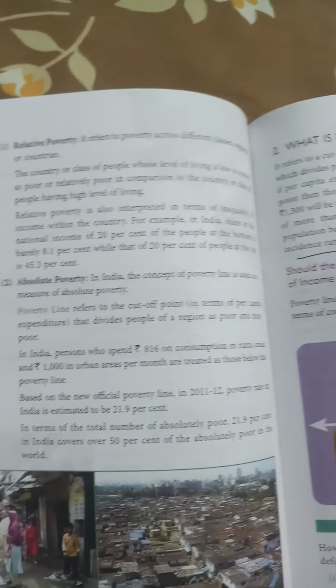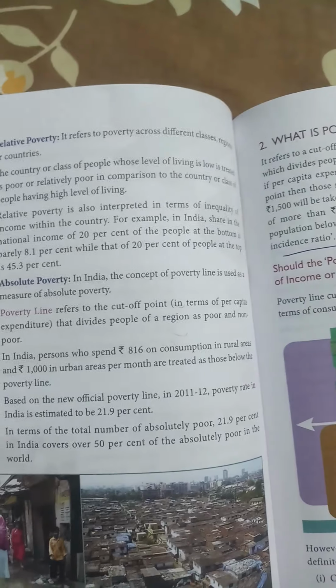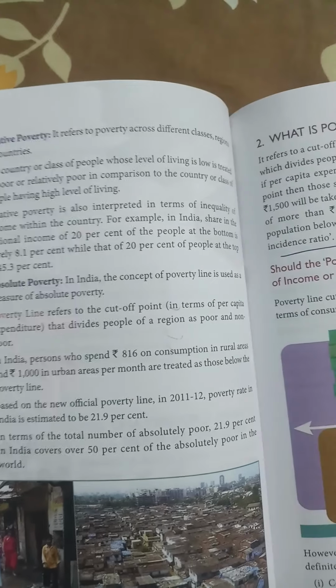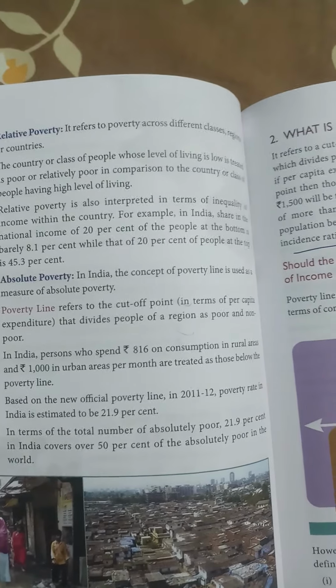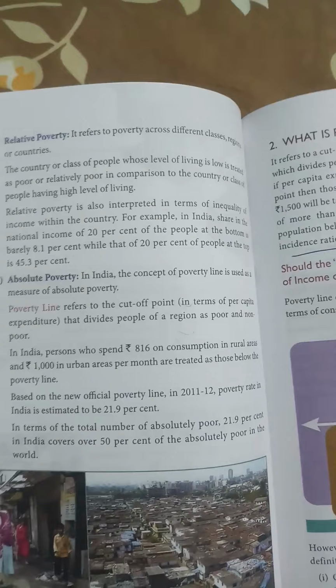However, when we talk about absolute poverty, we refer to the concept of poverty line. What is absolute poverty? The concept of poverty line is used for defining the measure of absolute poverty.